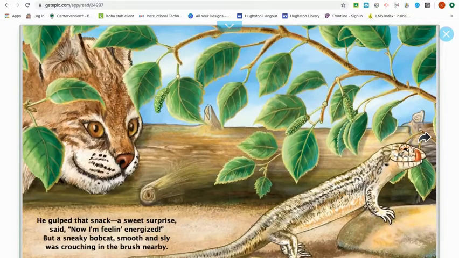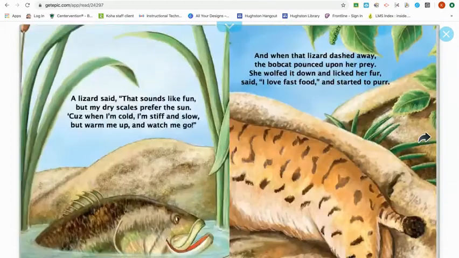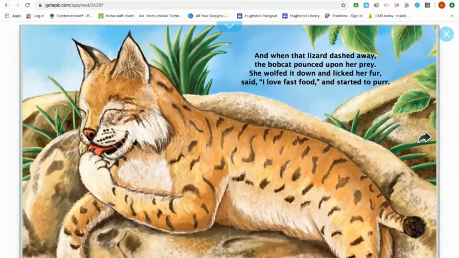He gulped that snack, a sweet surprise, said, "Now I'm feeling energized." But a sneaky bobcat, smooth and sly, was crouching in the brush nearby. And when that lizard dashed away, the bobcat pounced upon her prey. She wolfed it down and licked her fur, said, "I love fast food," and started to purr.